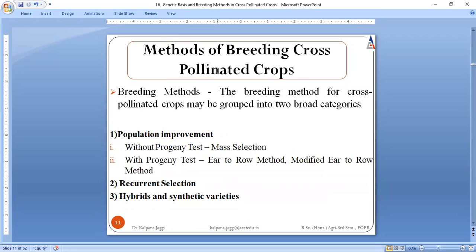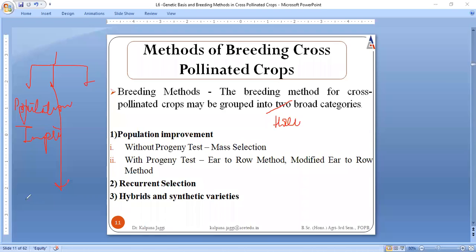When we talk about the methodologies required for breeding cross-pollinated species, we are basically dividing the methodology into three broad groups. Not two, three broad groups. Very first is population improvement, a population can be bred by the very first methodology, that is population improvement.